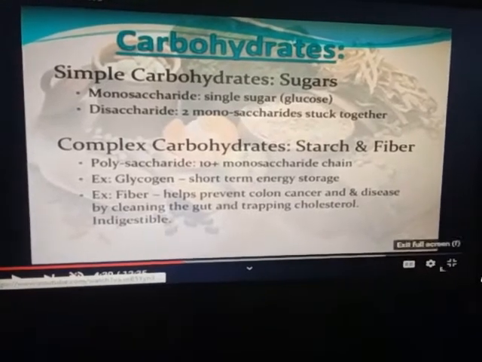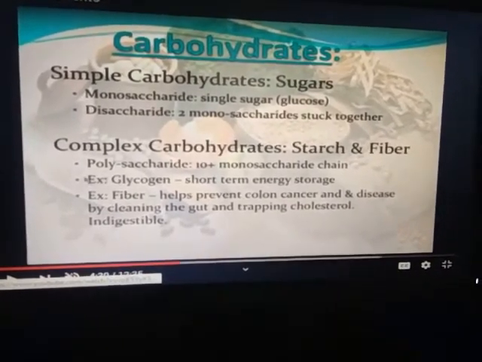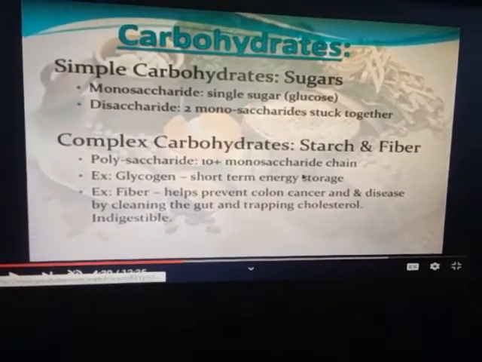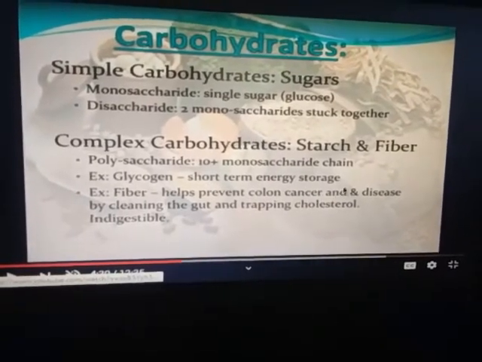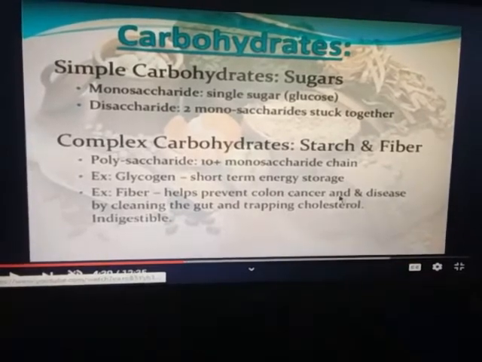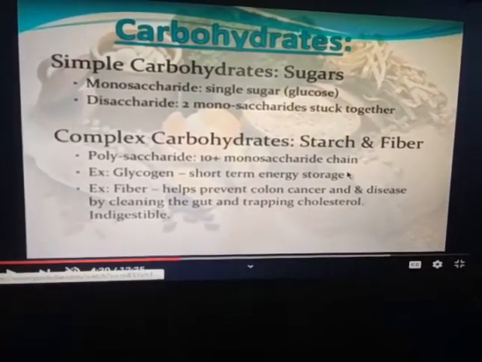The second category of carbohydrate is complex carbohydrate. Under this category come starch and fiber. These are also called polysaccharides. A polysaccharide contains 10 or more chains. Glycogen is the short term storage of energy, means we know that excess glucose is stored in our body in the form of glycogen with the help of the liver.